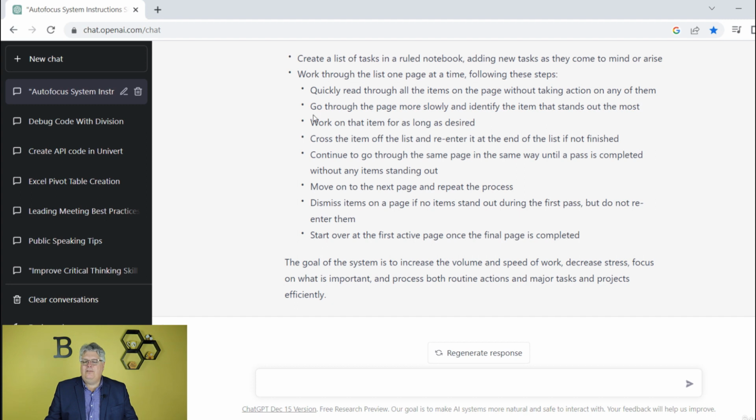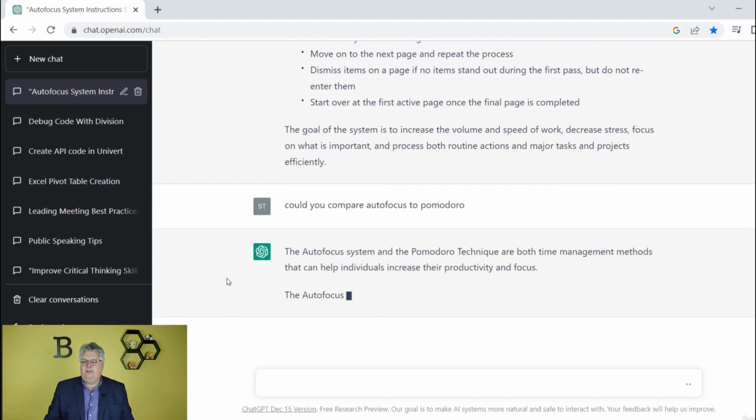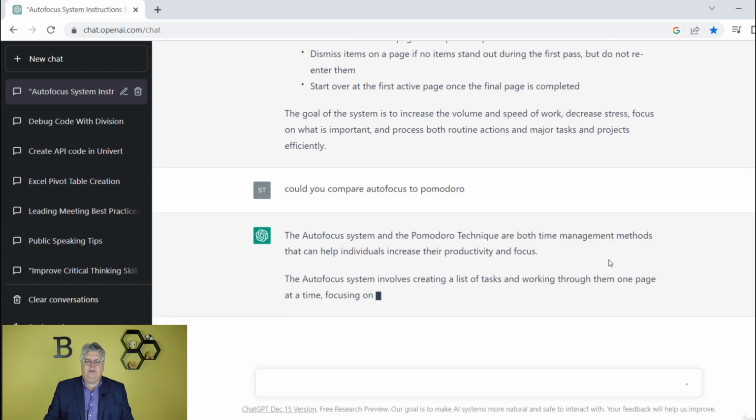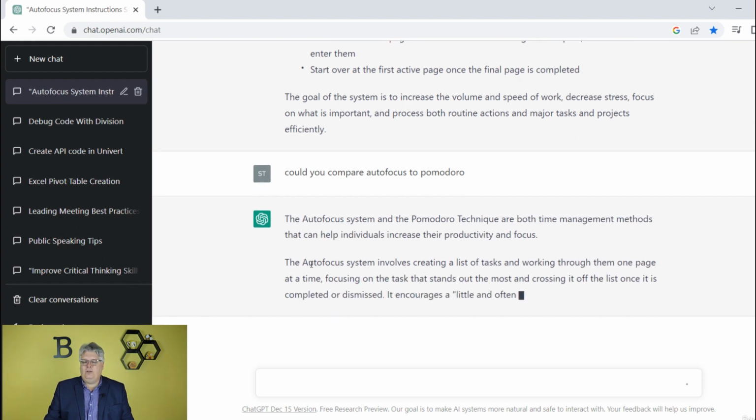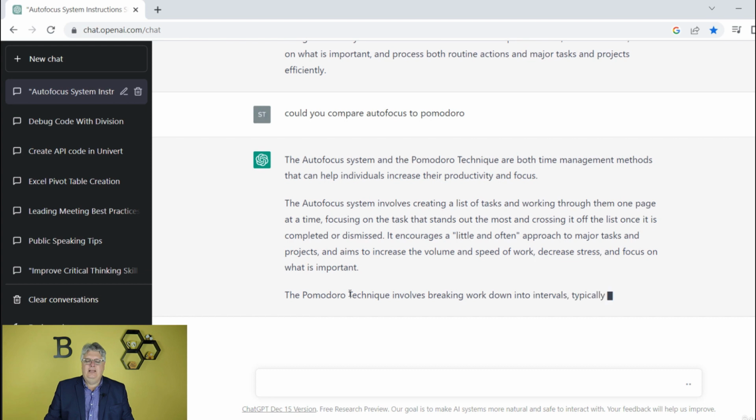Talking about this system, you work on the item for as long as desired, versus, let's say, the Pomodoro technique. In fact, let's say I like the system and I could build on that. I could ask for the pros and cons of the system, but let's say I ask, could you compare autofocus to Pomodoro, which is another type of time management technique? And Pomodoro does have limits as far as how long you spend on stuff. It says they're both time management methods that can help individuals increase their productivity and focus. And then it walks through what the autofocus system is, and then what the Pomodoro system is. And then you could go from there.